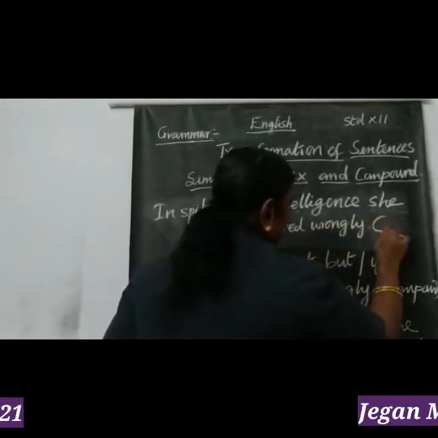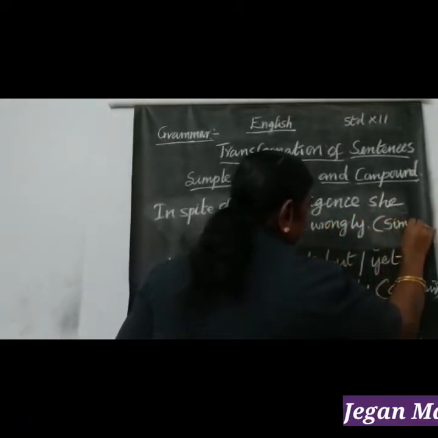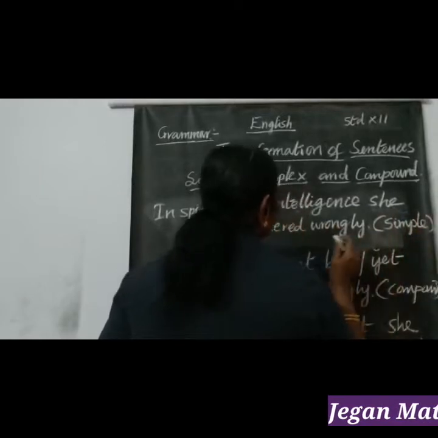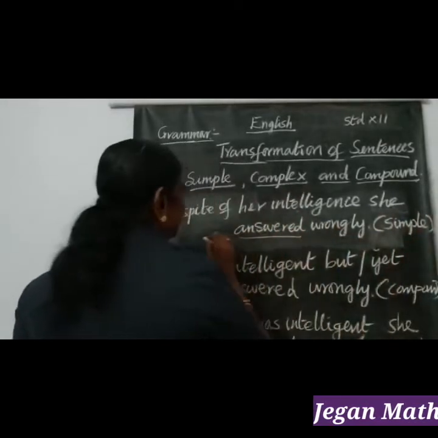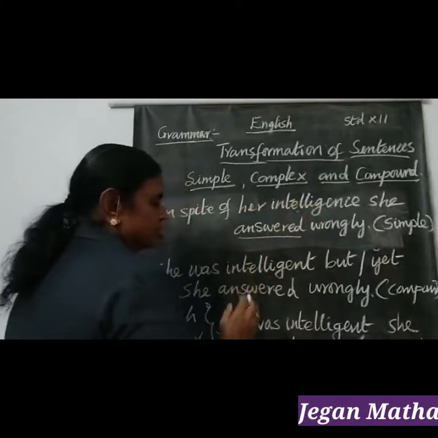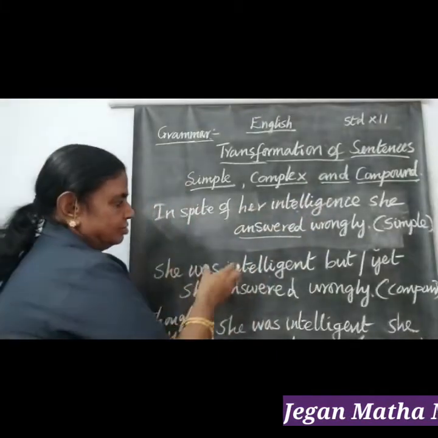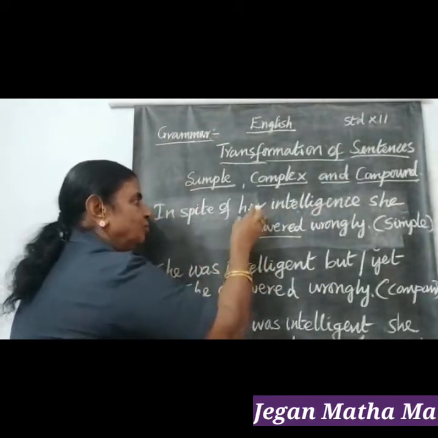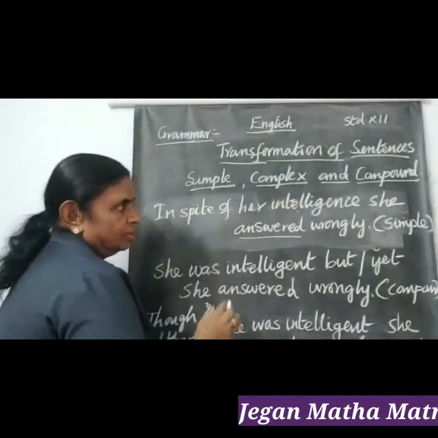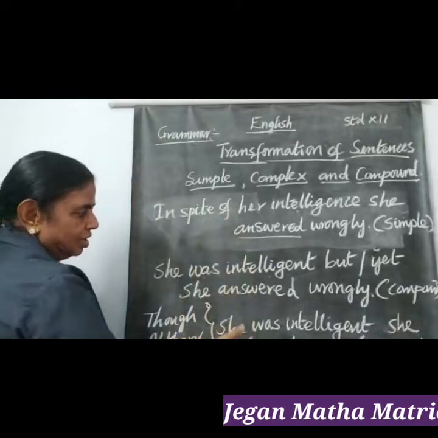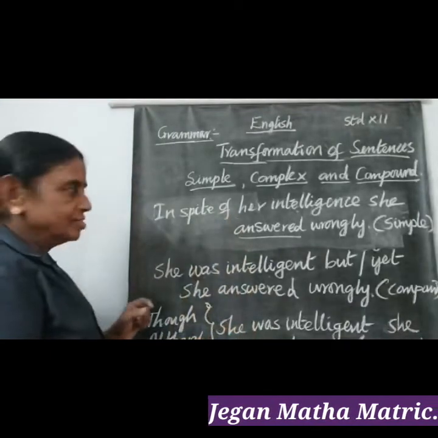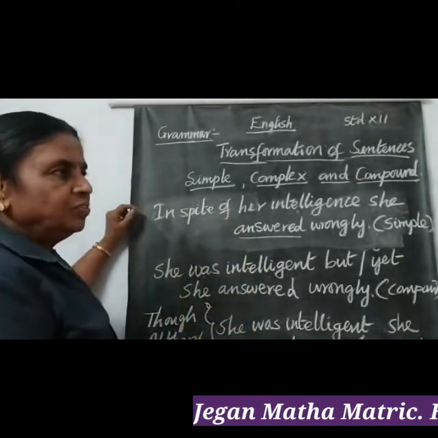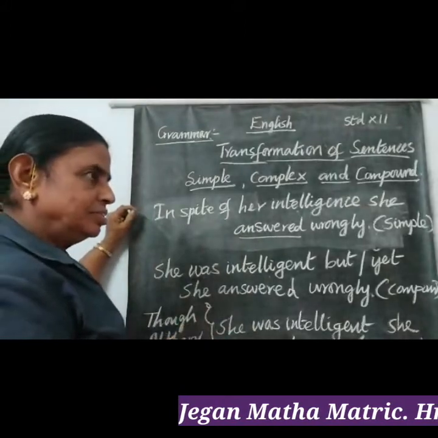So this becomes a simple sentence. Here we have only one verb, that is answered. And here, her intelligence: she was intelligent is just converted into a noun form, her intelligence. So, simple, complex and compound sentences. Instead of in spite of, we can use despite.